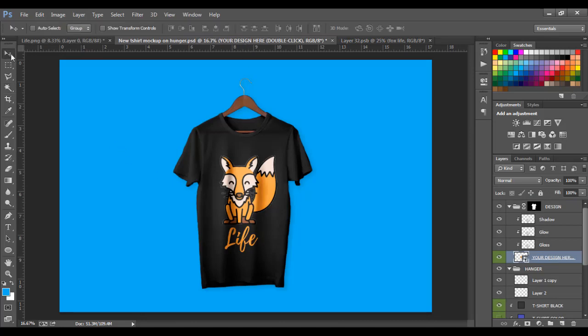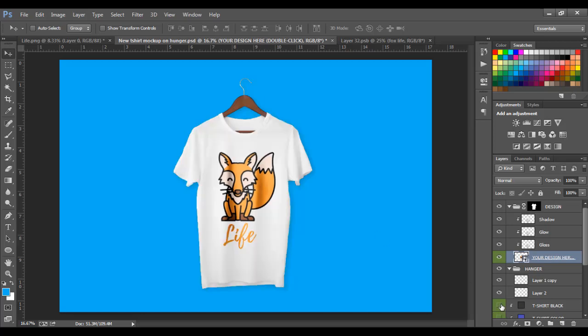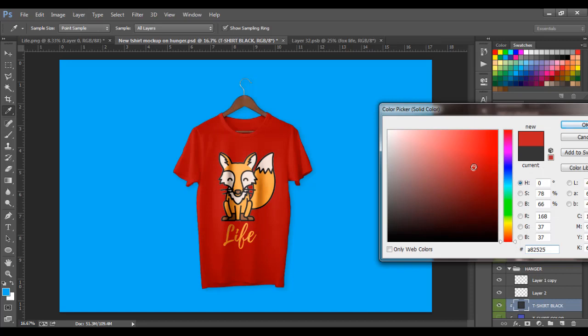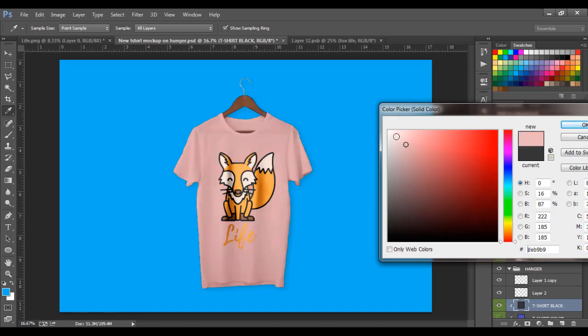So on our shirt, now we can change the color of the shirt to whatever we want it to be. So now to do that, you see if I put it on this, it's white, and I think I like it on a white shirt. But if you have that open, you can just click on any other color you feel like. It's your choice, depending on what color you want to sell it on.